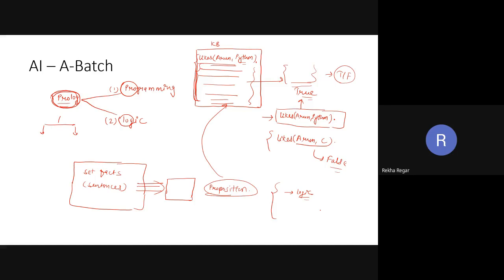For these sentences, the readability is clear compared to other programming languages like C, C++, Java and Python. Because of the readability, everyone can easily understand things. So Prolog is used for some programming scenarios or problem statements.